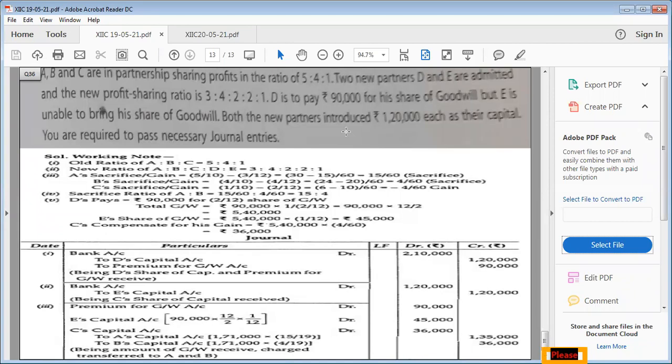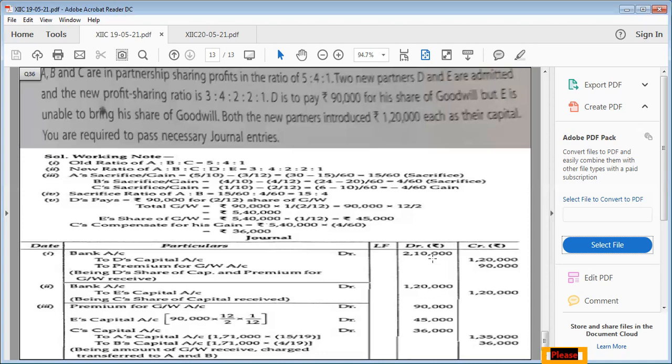First entry for bringing of capitals and their premium for goodwill. So it will be bank account debited to D's capital, to premium for goodwill and to E's capital also. Please mention E's capital. Combine the first two entries. Both of them are bringing 1,20,000. So you write down 1,20,000, 1,20,000 and then 90,000 of D's premium for goodwill. Add up the entire amount and it will go in bank account. So that much money has come in the firm.